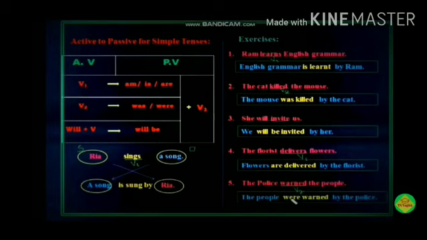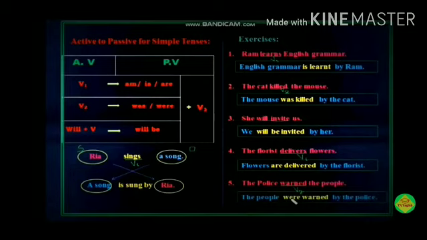Now we are going to see simple tenses. Now active to passive for simple tenses. First, active voice in simple present tense, verb 1, changes in passive voice to am, is, are plus verb 3. Past simple: here verb 2 in active voice, and in passive voice was or were plus verb 3. Simple future, will plus verb, then in passive voice will be plus verb 3.